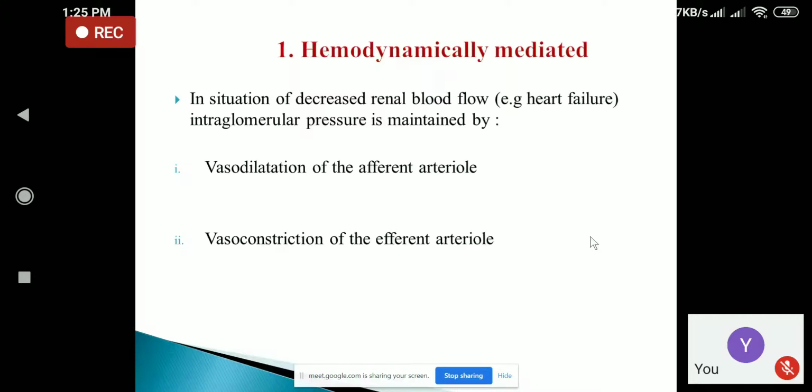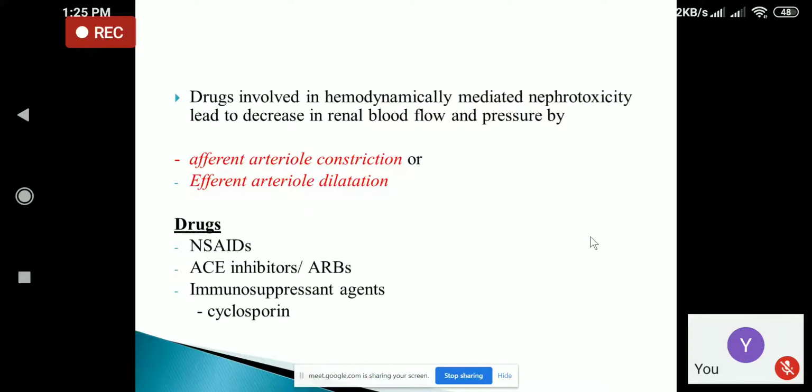So normally, in a situation when there is a decrease in renal blood flow, the intraglomerular pressure is maintained by dilatation of the afferent arteriole, so that there is increased blood flow in the kidney, and by constricting the efferent arteriole. But in the condition where drugs are involved in hemodynamically mediated nephrotoxicity, it leads to a decrease in the renal blood flow and pressure. So how does a drug decrease the renal blood flow?